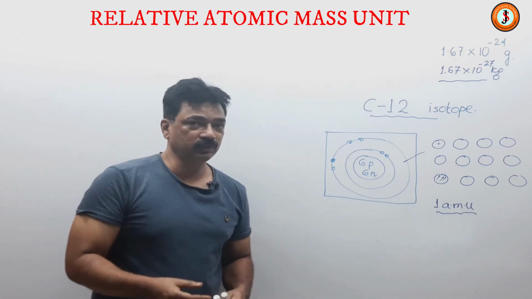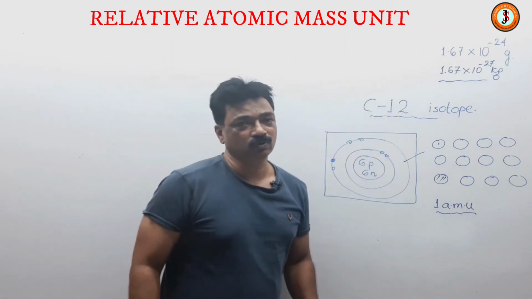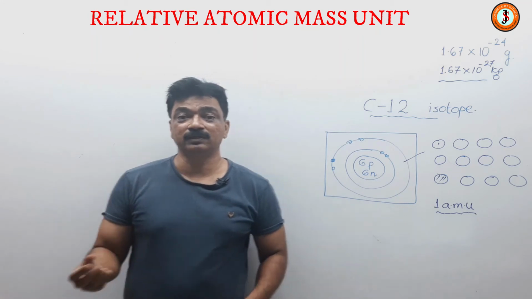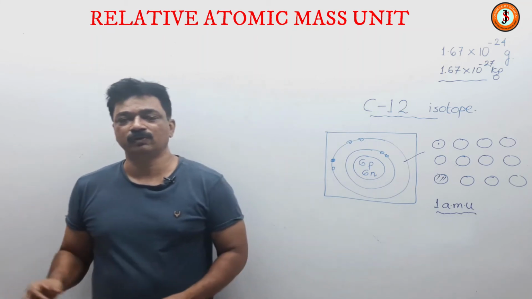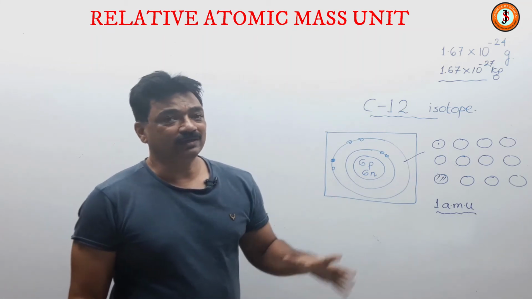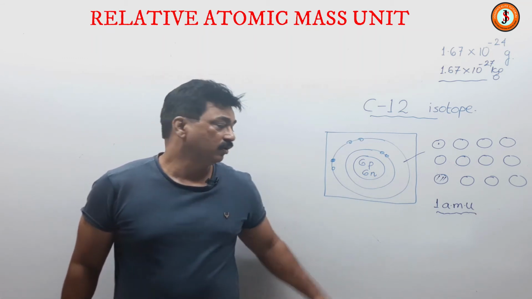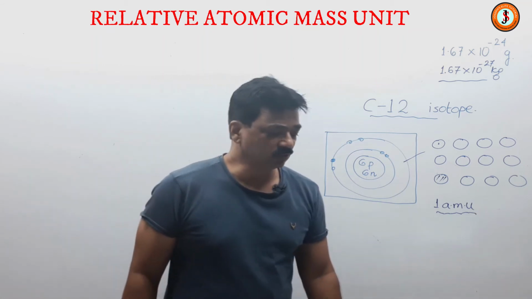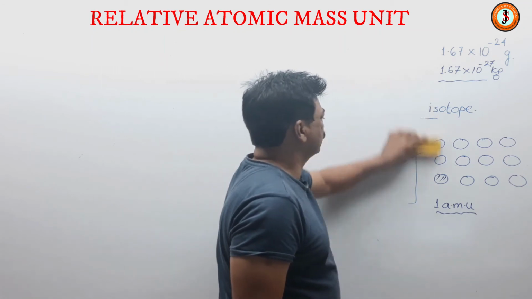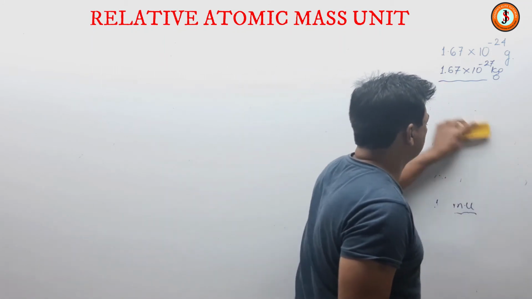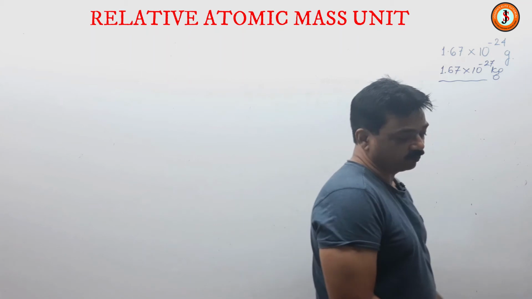Now what does this mean? Actually this 1 AMU is very close to the mass of 1 proton or 1 neutron. Now suppose sodium collectively contains 23 protons and neutrons, 11 protons and 12 neutrons, then it is 23 times heavier. So 1 atom of sodium is 23 times heavier than 1 AMU. So if you can count the number of protons and neutrons in total, then you can always tell the mass of that particular atom.